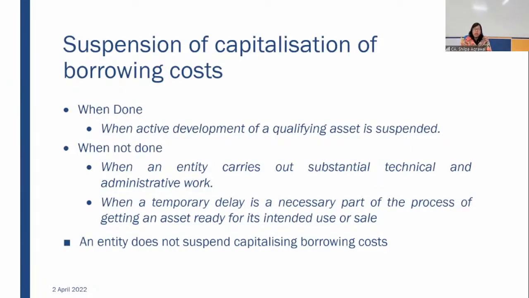COVID is not part of the process of getting that asset ready to use. It was something unavoidable, not under your control. It's true, but that step was not required for the process of construction. So it will not be considered.